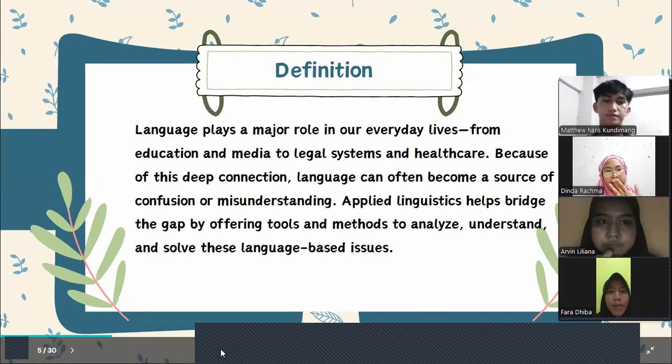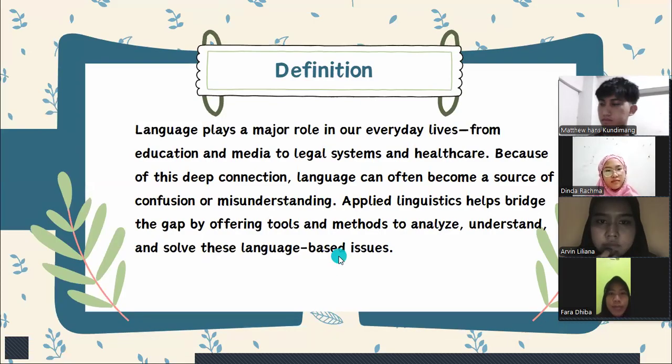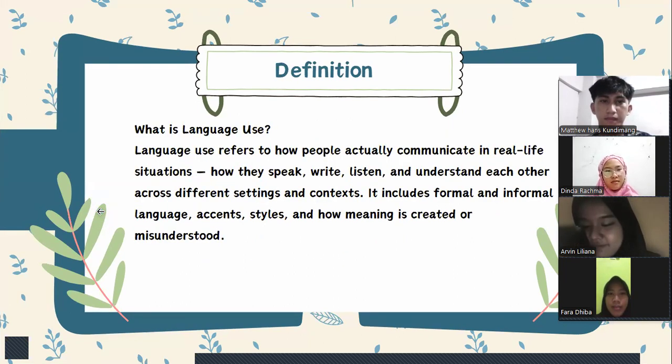And next, then, what is language use? Language use refers to how people actually communicate in real life situations, how they speak, write, listen, and understand each other across different settings and contexts. It includes formal and informal language, accent, style, and how meaning is created or misunderstood.